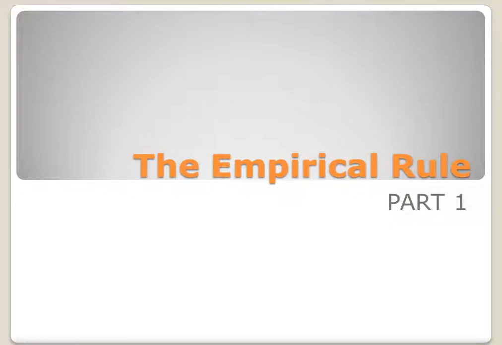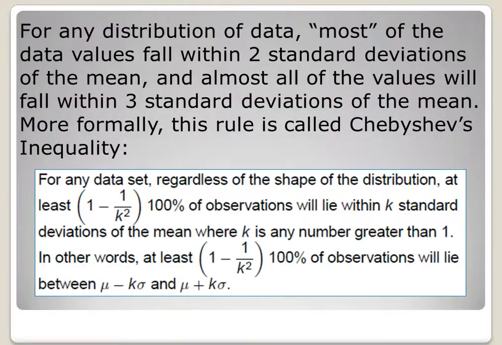This video addresses the empirical rule and how the empirical rule is used with some data to make inferences about a population mean. The empirical rule states that for any distribution of data, most of the data values will fall within 2 standard deviations of the mean. And almost all, or virtually all, of the data values will fall within 3 standard deviations of the mean.